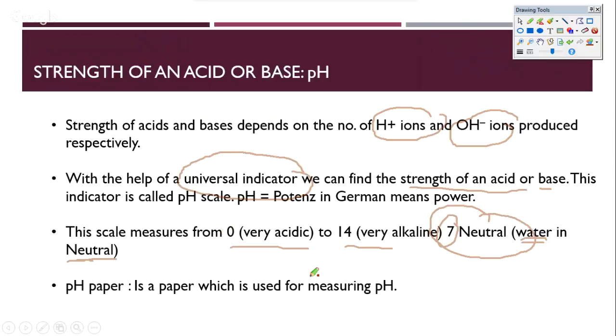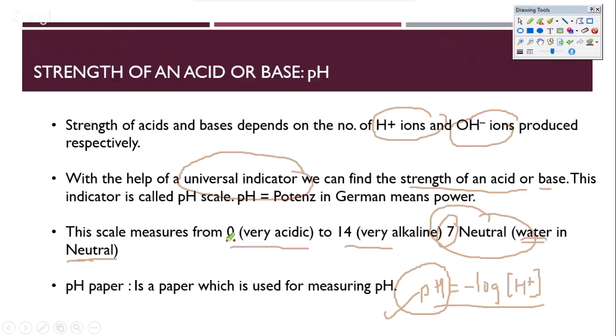One more definition of pH is pH equal to minus log of the H plus ion concentration. So how many H plus ions are given per liter of the solution is the concentration of H plus, which when fed into this formula gives us the value of pH. This is the mathematical formulation of pH, but practically we understand whether something is very acidic or basic depending on the universal indicator.